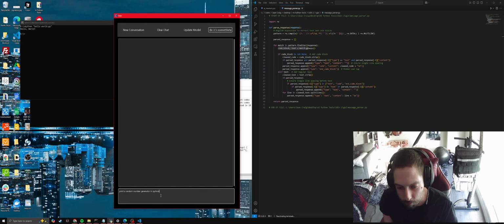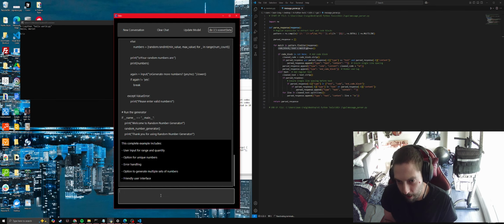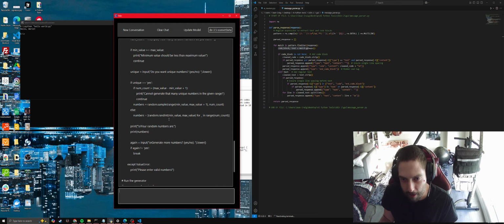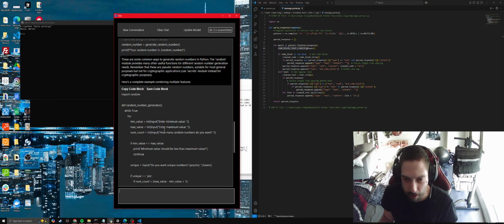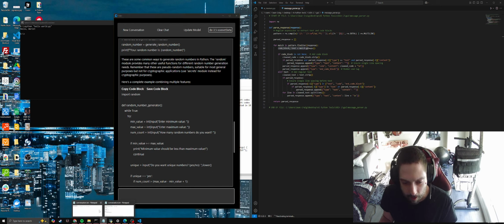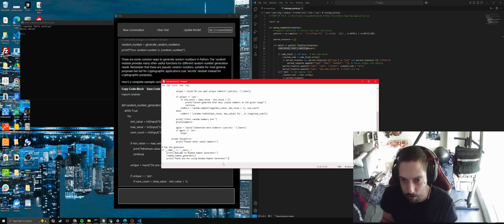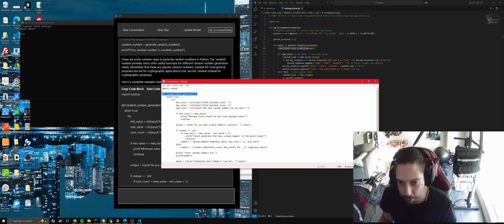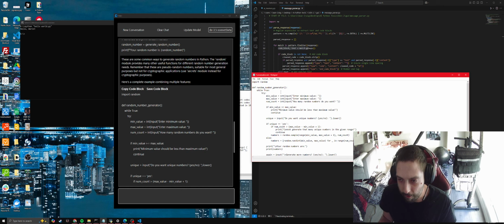Basically how it works for the coding logic is whenever it comes across backticks, it'll scrape that and make it a code block like this, and it makes sure that it's only unique to here. It doesn't also have it in here. So it presents all the code once, and then like I said, you can copy it right there, and boom, you just paste it right into here. So it's ready to go.